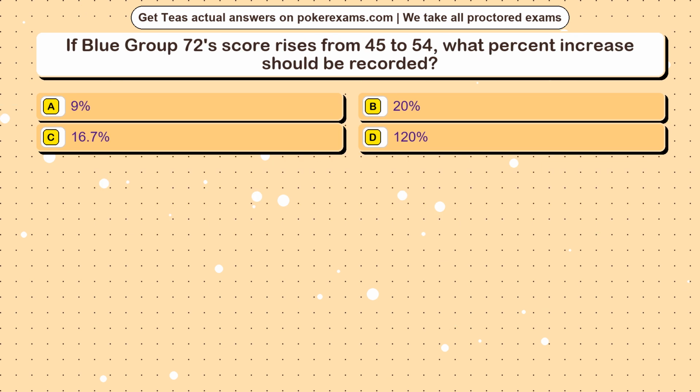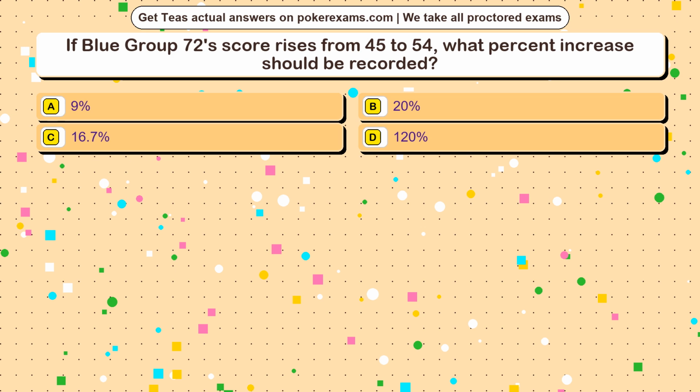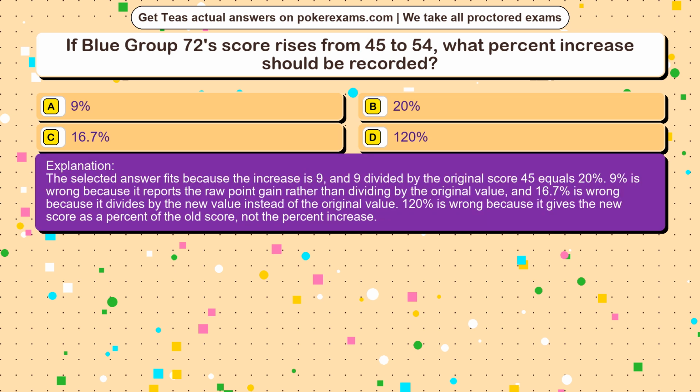Question 8. If Blue Group 72's score rises from 45 to 54, what percent increase should be recorded? Option A, 9%. Option B, 20%. Option C, 16.7%. Option D, 120%. The correct answer is option. The selected answer fits because the increase is 9, and 9 divided by the original score 45 equals 20%.